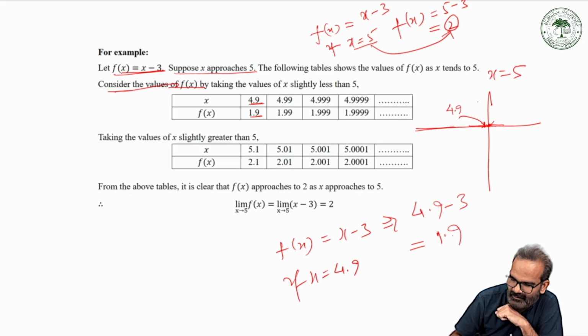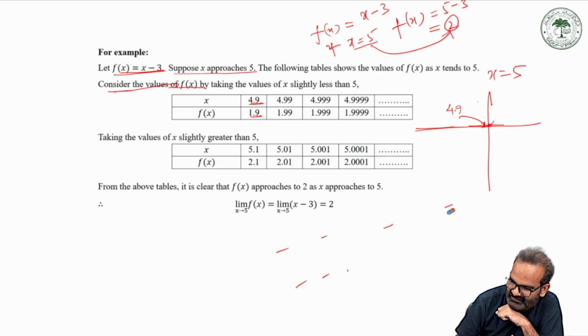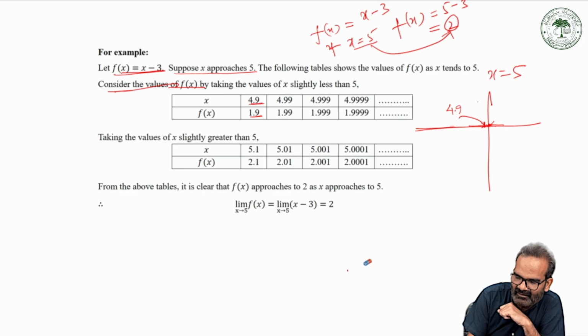So you can calculate this value yourself. If x is 4.9, then this is 1.9. If x is this, f(x) is this.